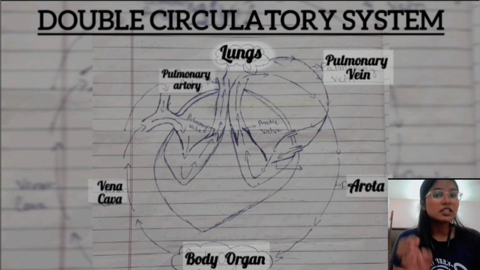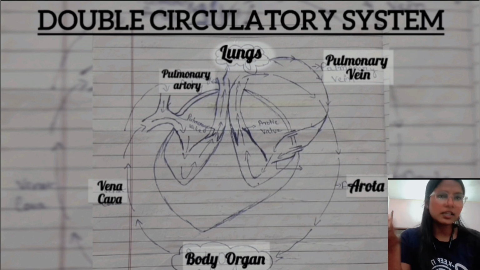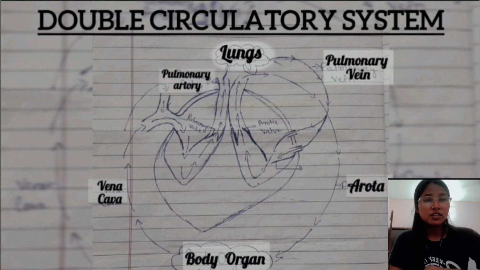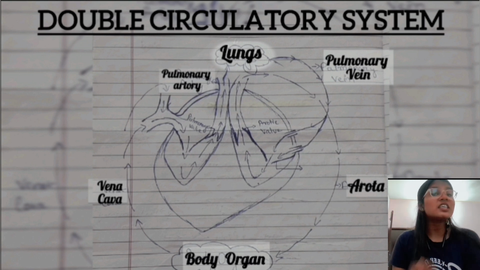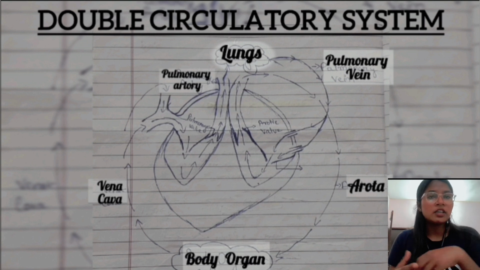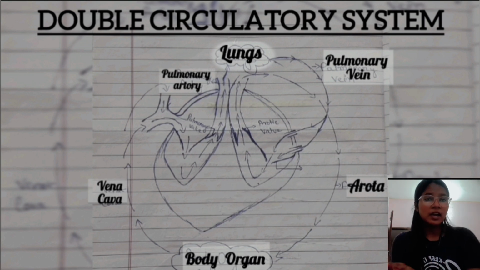The waste is carbon dioxide and some other products, and our body removes all the waste through the pulmonary artery. The pulmonary artery carries the waste products, the deoxygenated blood.